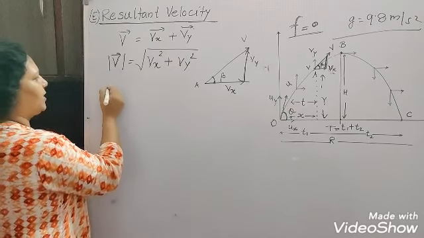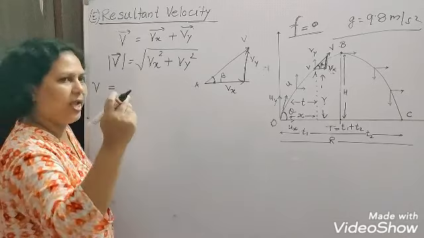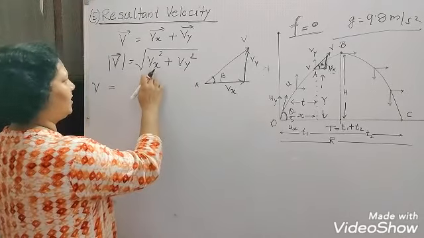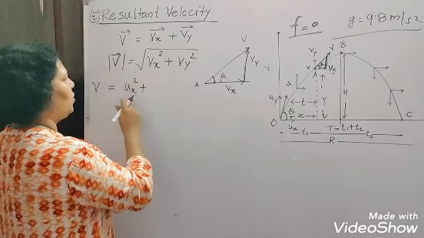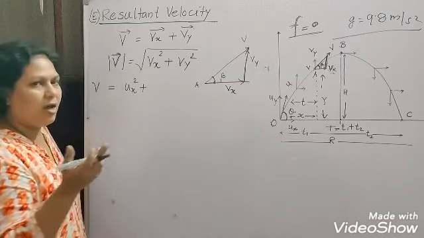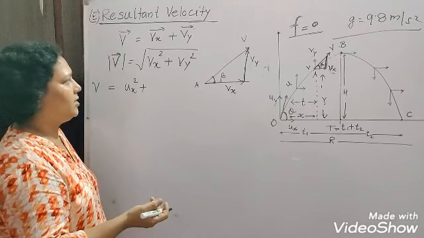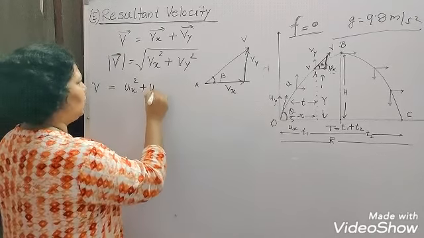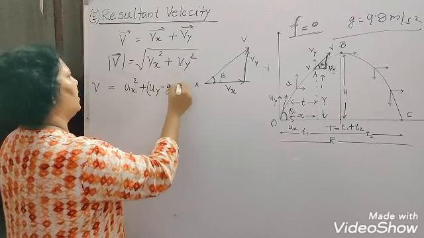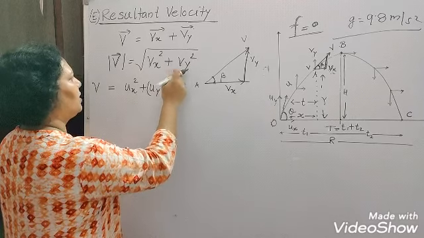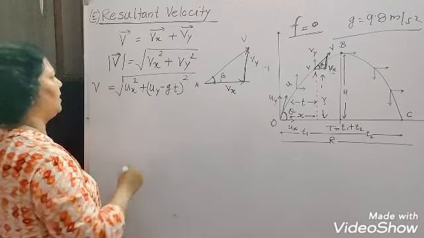So for the resultant velocity at this point or any point, vx is equal to ux, so we have ux square, and vy we have already derived in equation 6, which is equal to uy minus gt. Because this is a whole square, I am writing it as a whole square, in this way, okay.